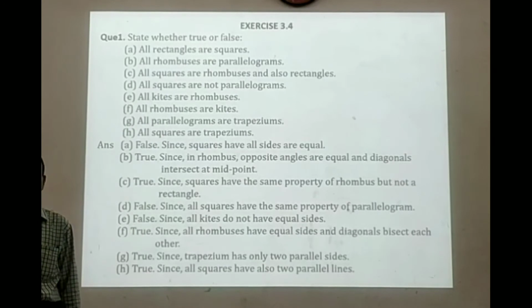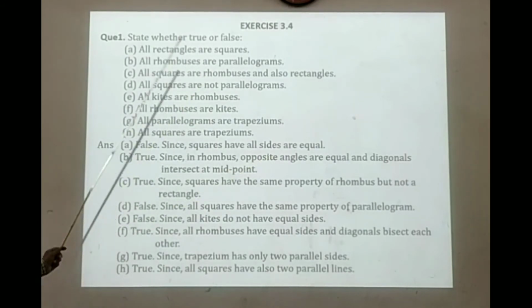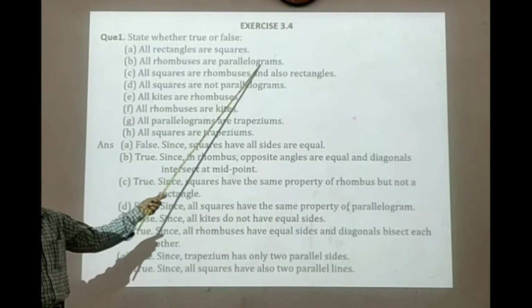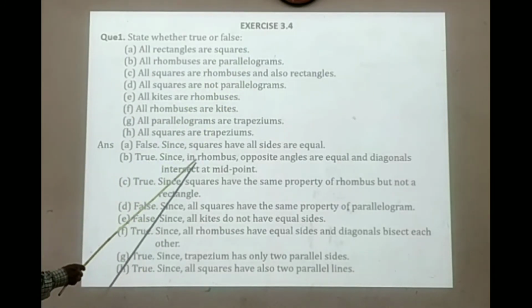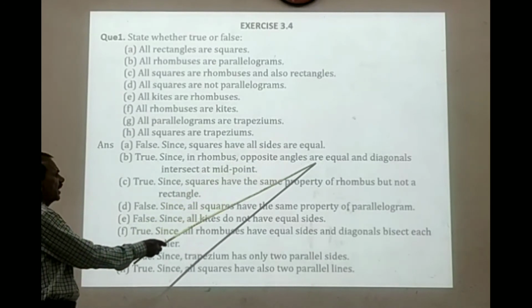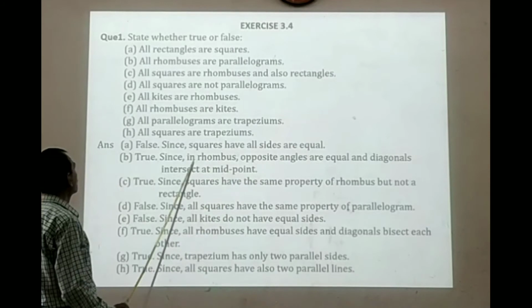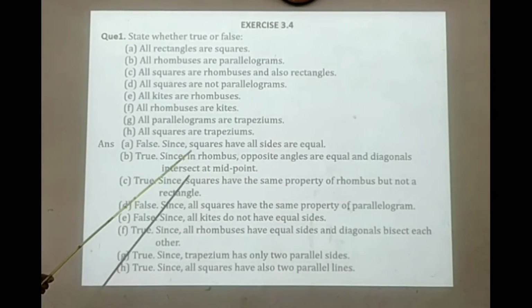Because in rectangles, only the opposite sides are equal, that's why the given statement is false. All rhombuses are parallelograms. Yes, true. Since in a rhombus opposite angles are equal and diagonals intersect at midpoints. Of course, opposite sides are equal in a parallelogram also and in a rhombus also.